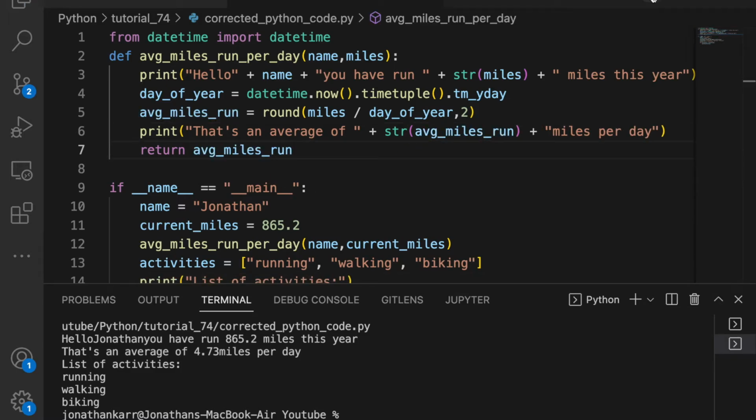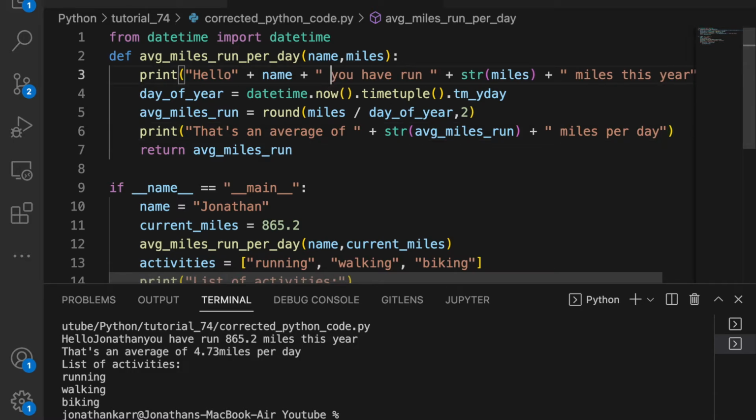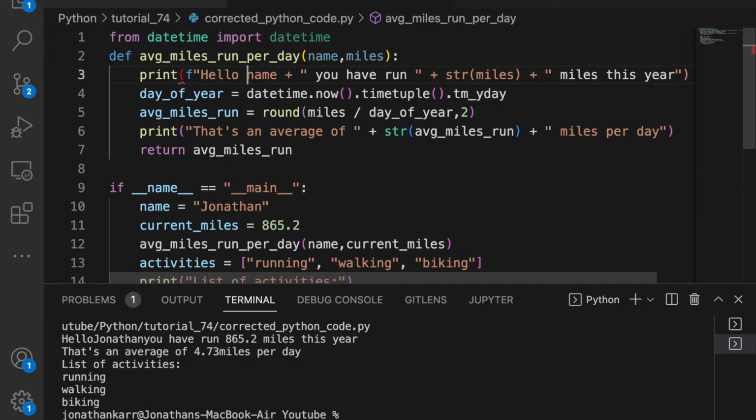Our next issue is with print formatting. We see here I forgot a space after 473 in miles and after the name. But this still isn't great, and it can be a lot cleaner if you do print format. We can now make this one string, and we don't have to worry about types. We'll just put the variables in curly braces.